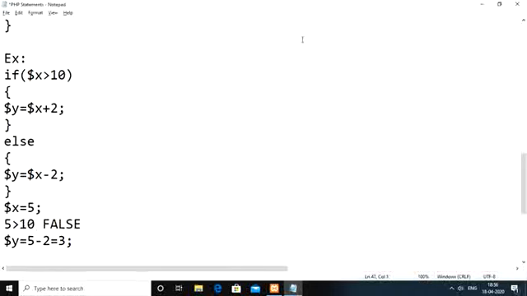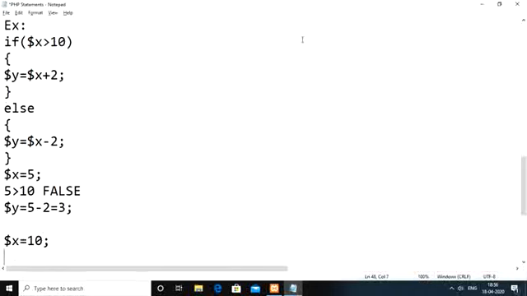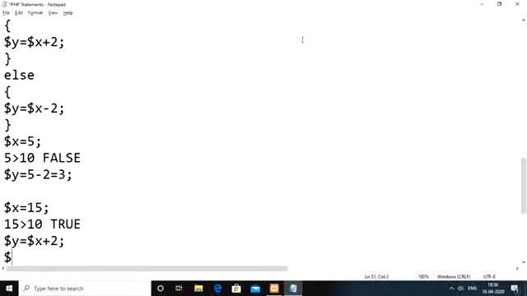Now let us say the $x value is 15 instead of 10. 15 greater than 10: the condition is true. In this case, the y value gets updated as y equals x plus 2. With x being 15, plus 2, you get 17. Okay, so that is about the if else statement.